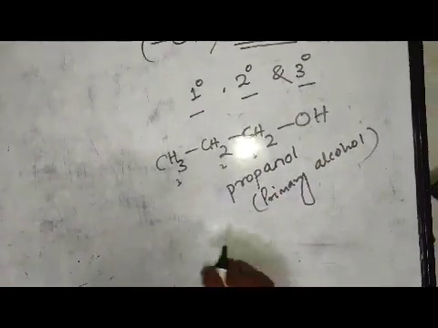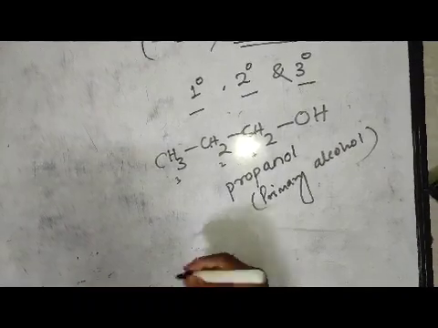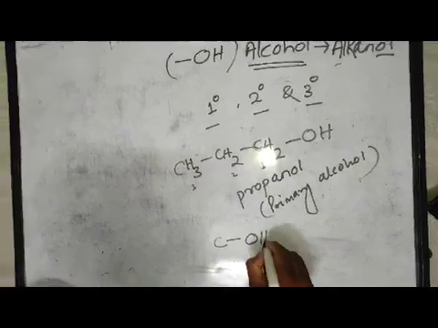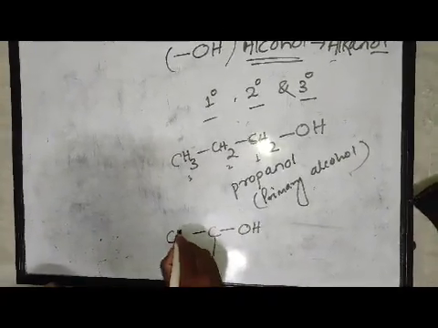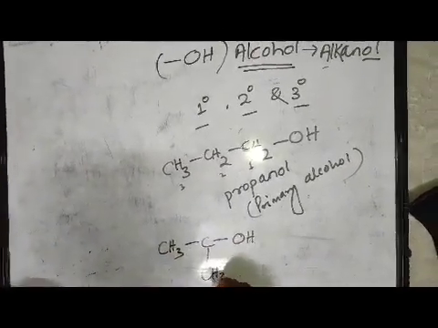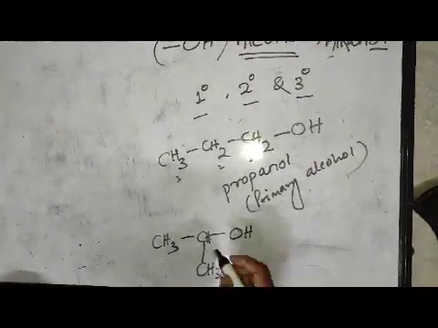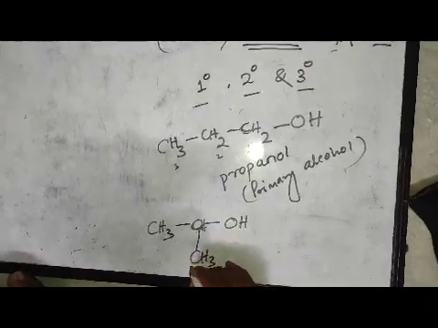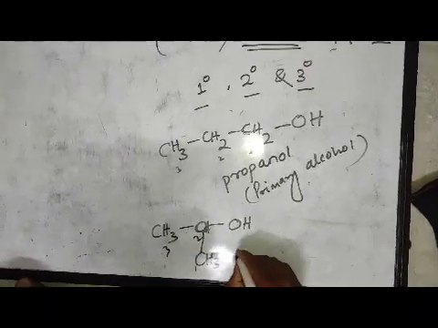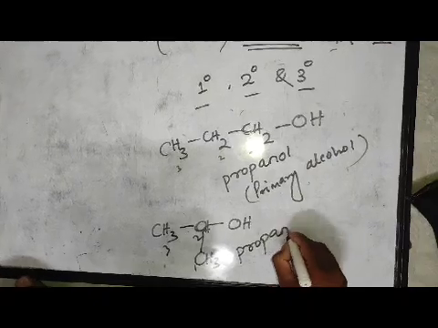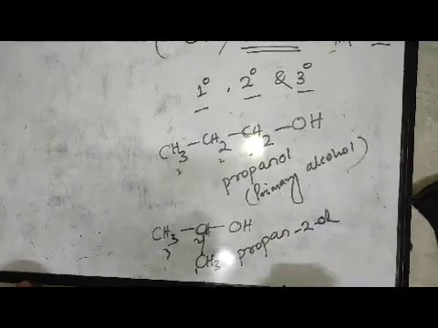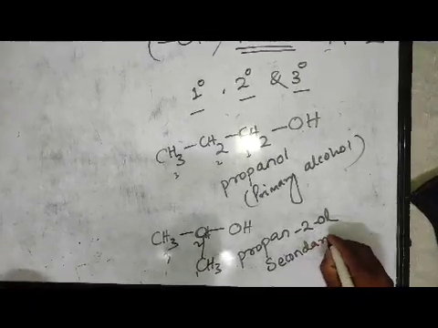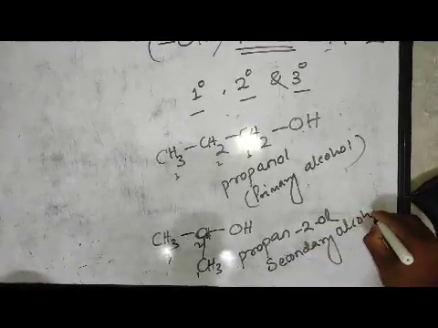Then suppose the alcohol functional group is present like this, on a secondary carbon atom. Suppose it is CH3, CH3, and here it is CH. This carbon atom is directly bonded with 2 carbon atoms. So the molecule name is 1 carbon, 2 carbon, 3 carbon, so propan-2-ol. It is secondary alcohol.